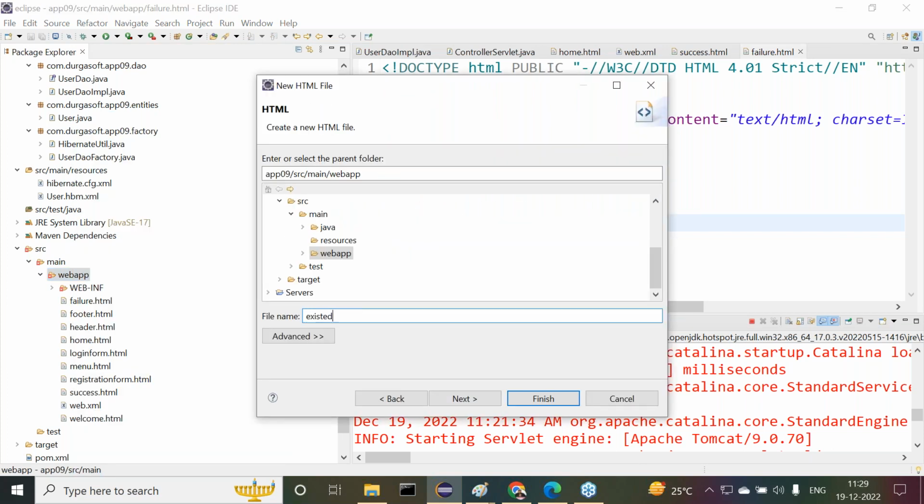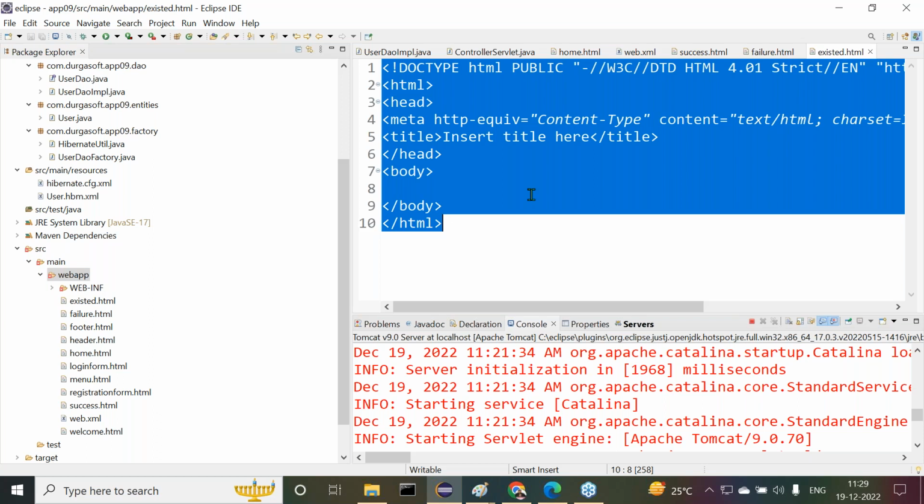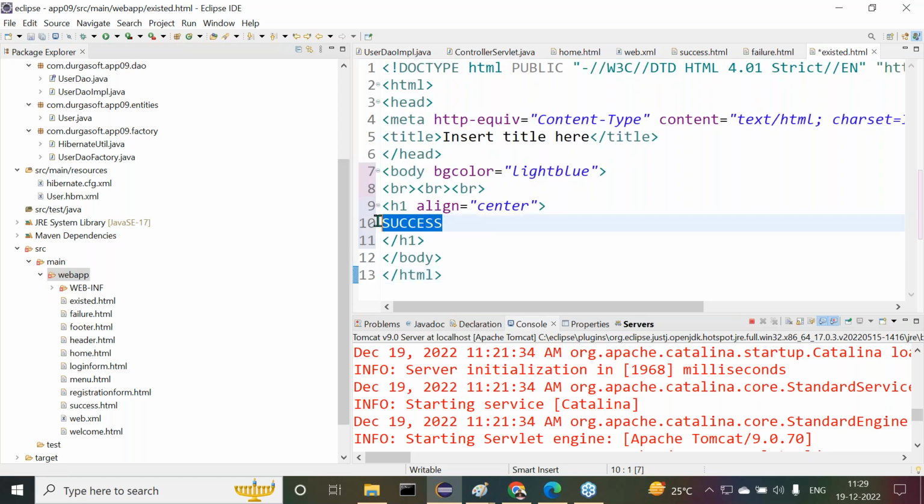Existed.html, with the text: user existed already. Okay, right, sir.